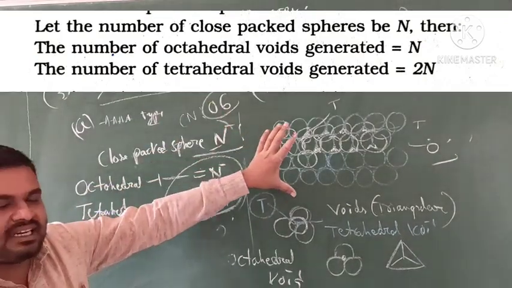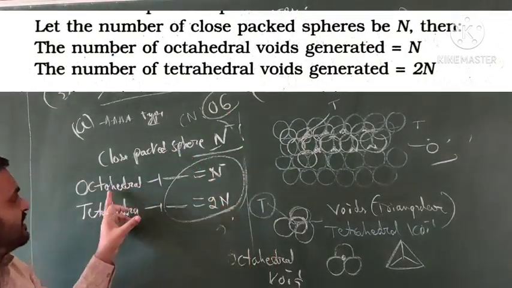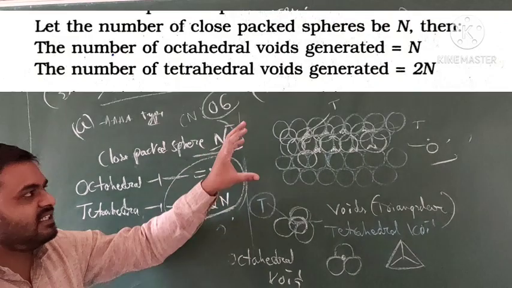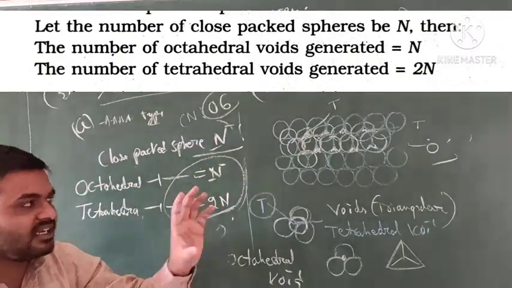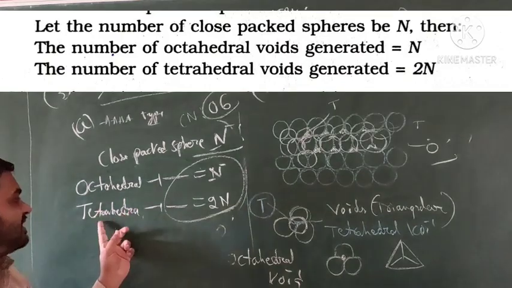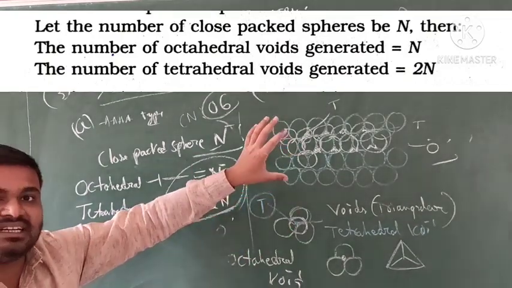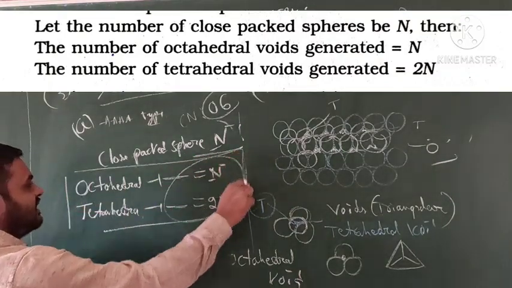Any crystal you consider, for example 10 spheres, the octahedral voids number equal to N. Say you consider 10 spheres. How many octahedral spaces do you get? 10. But tetrahedral voids are twice the 10, I would say 20 tetrahedral voids will appear. This is very important.